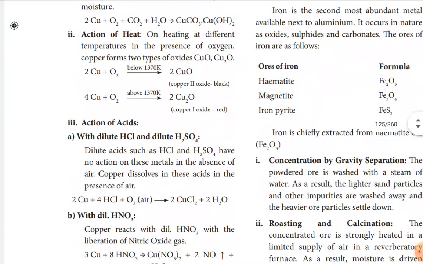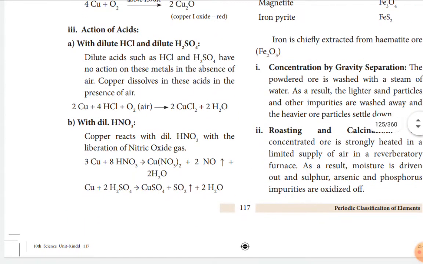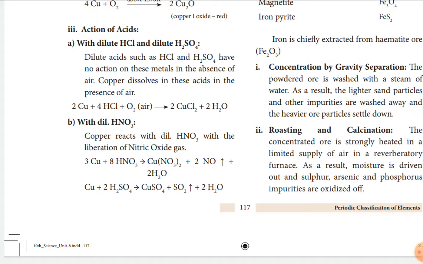That is, you have to move to the reaction here in the first column, the last one, with the dilute nitric acid. In that last reaction, copper plus 2H2SO4 sulfuric acid gives copper sulfate plus sulfur dioxide gas plus water. So copper also reacts with the sulfuric acid, gives a copper sulfate salt, and sulfur dioxide gas is evolved along with the water.